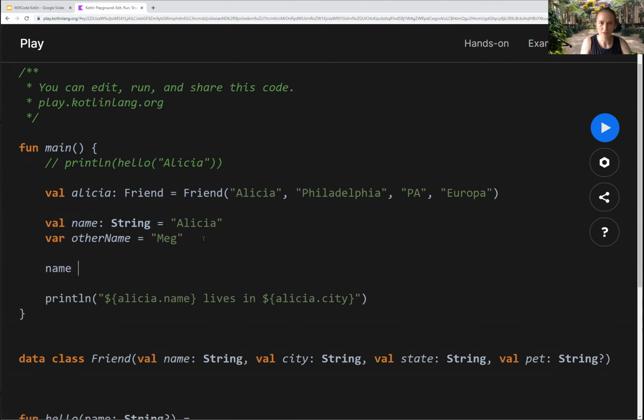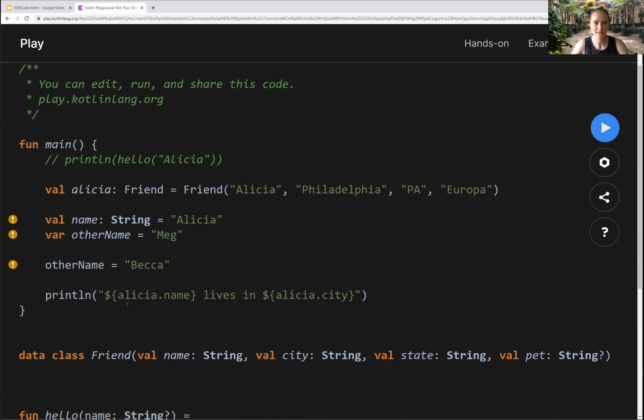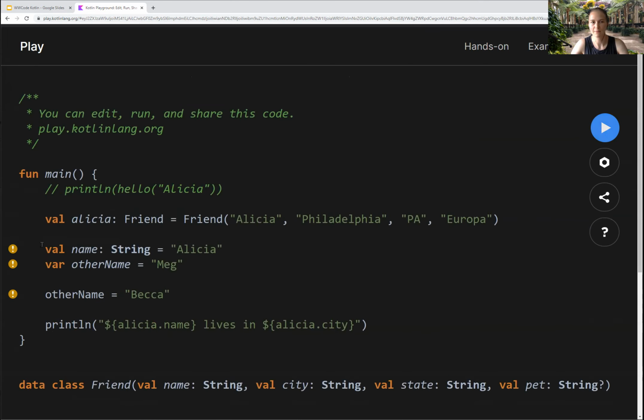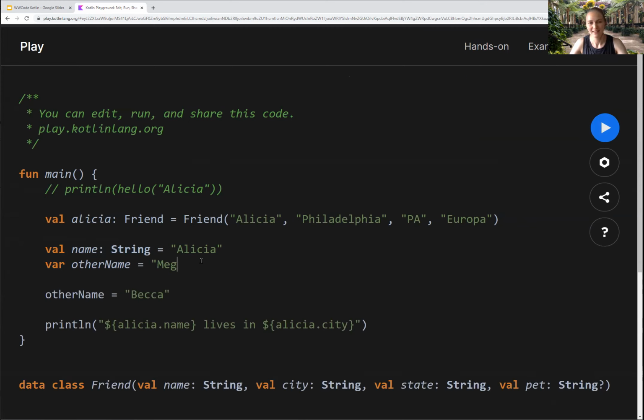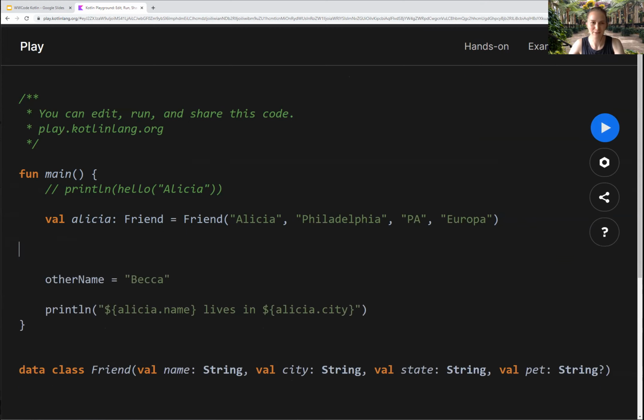So if I tried to do name equals Becca, this would be an error. So if I try to run this, it's a compile time error. This is a constant final. If you're familiar with Java, think final. So you can't change it, but I can change other name. So I can make that Becca and it still prints out the same thing. So that's the difference between val and var. Okay, so now you're like, great. Now Kotlin looks more like JavaScript. However, Java 10 introduced the var keyword, so you can declare Java variables with var as well. Again, the little steps towards making those two languages the same.